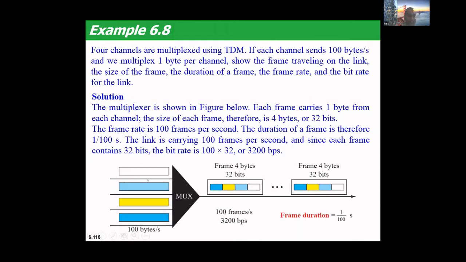And we are multiplexing 1 byte per channel at a time. That means 1 byte from the first source will come here, 1 byte from the second source, 1 byte from the third source, and 1 byte from the fourth source. So each frame is of 4 bytes. 4 bytes into 8 bits becomes 32 bits.